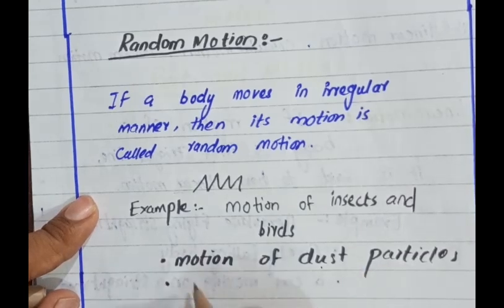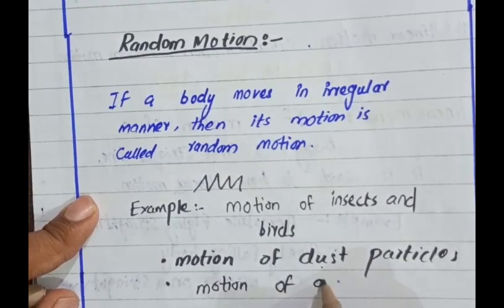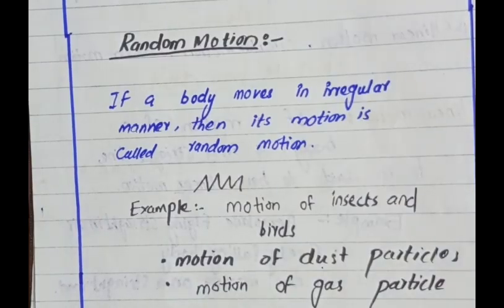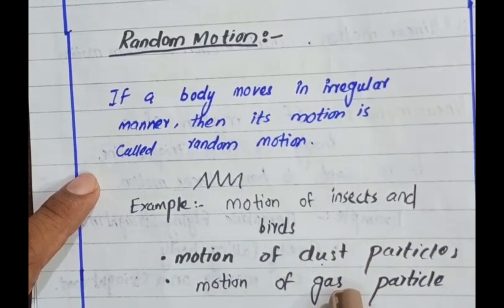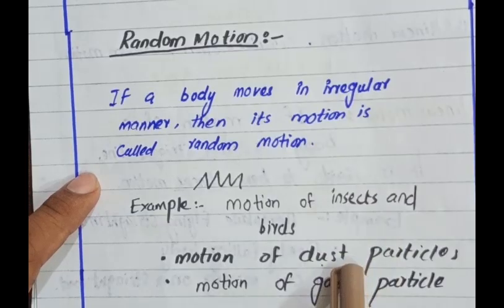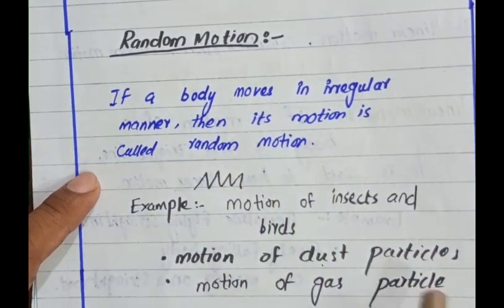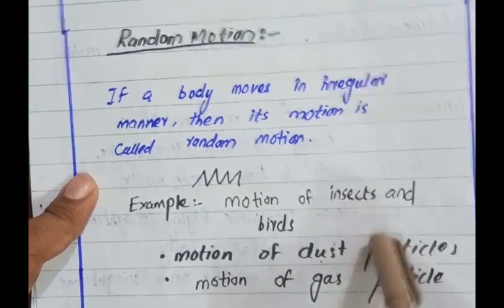You can also say the motion of gas particles in a closed container. They move randomly. They are not in circular motion, nor in straight linear motion. They are in random motion. So the motion of gas particles or dust particles, and also the motion of insects and birds, is random.